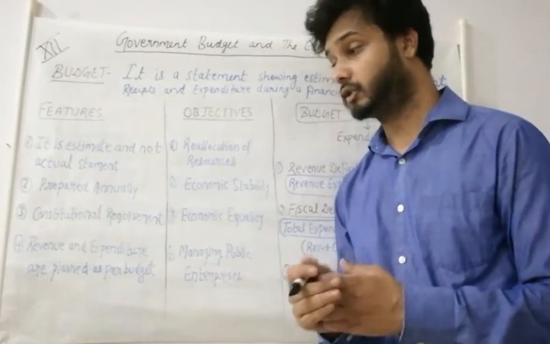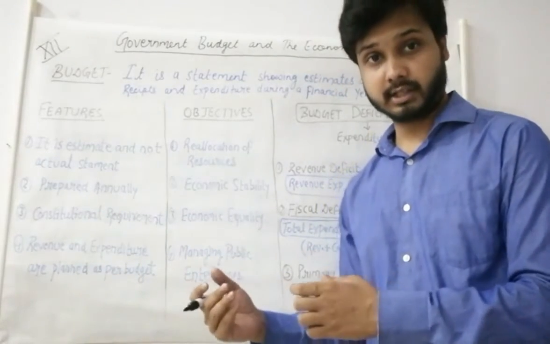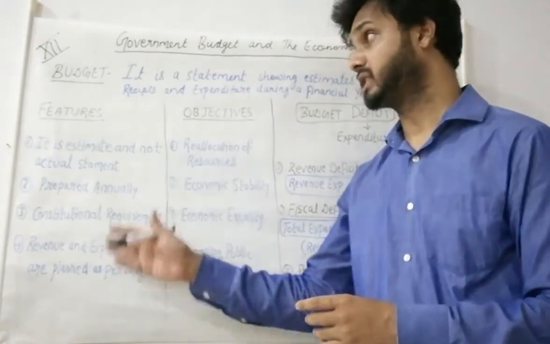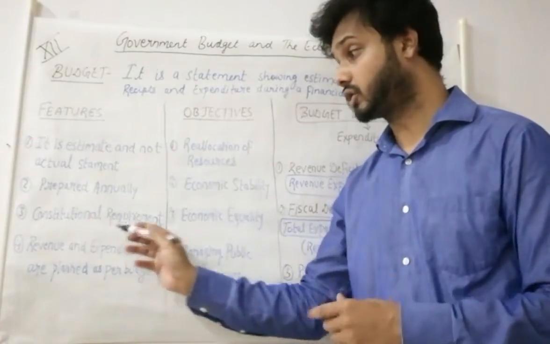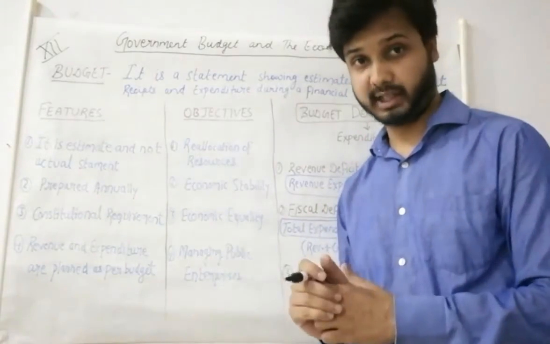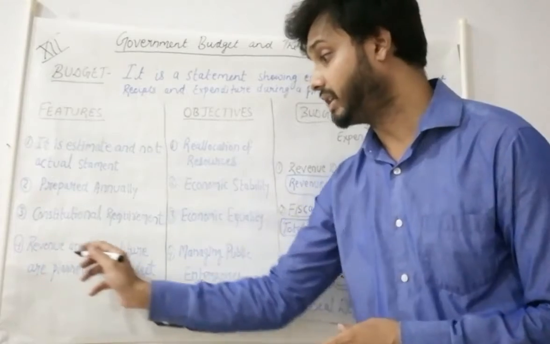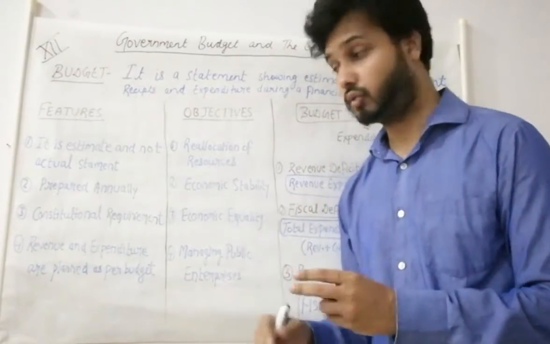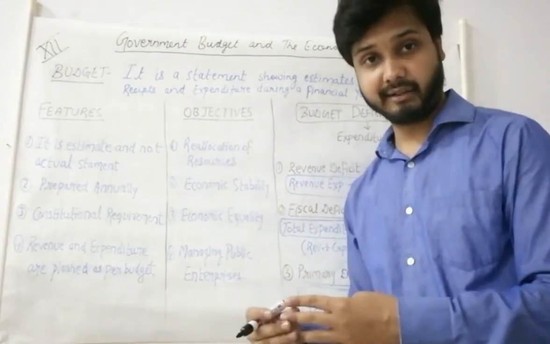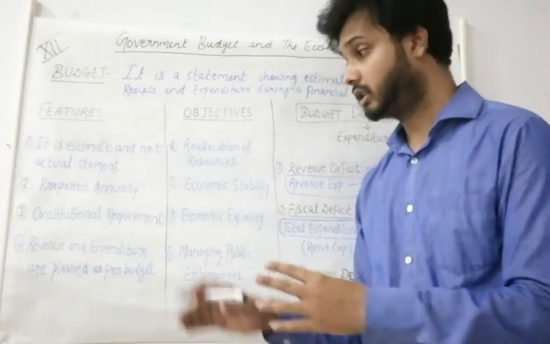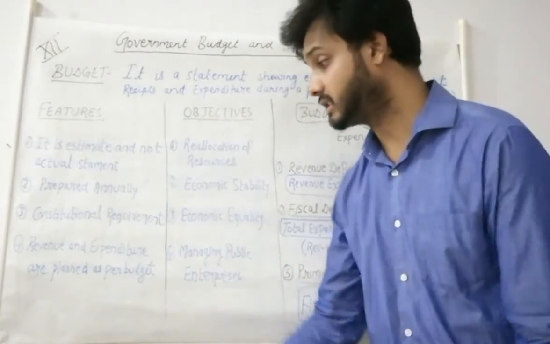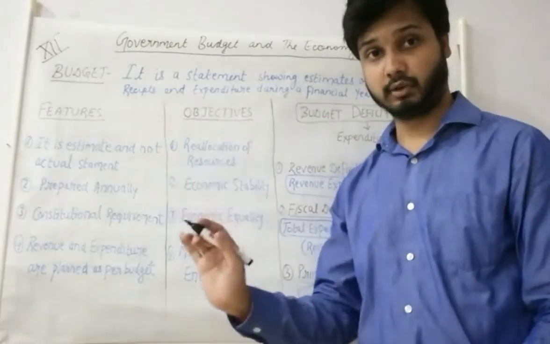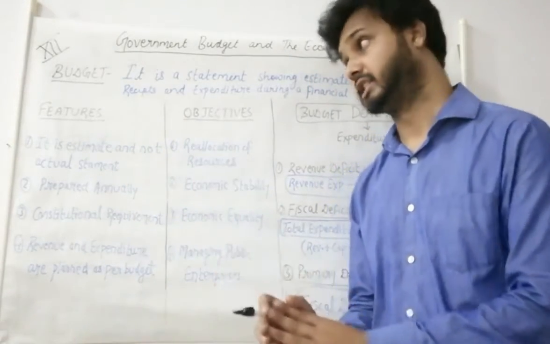It is a constitutional requirement. In the constitution it is mentioned about the preparation of budget, so it is also a constitutional requirement to make the budget. Revenue and expenditure are planned as per budget. Whatever expenditure and revenue the government has throughout the year is done as per the budget, as mentioned in the budget.